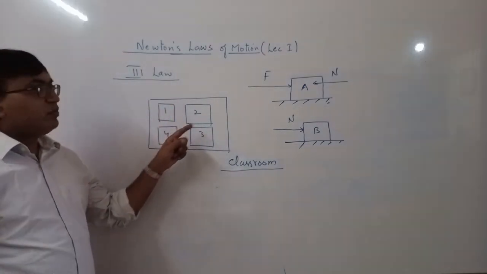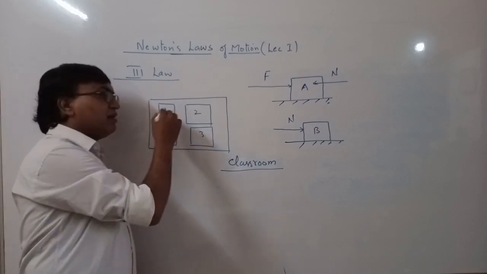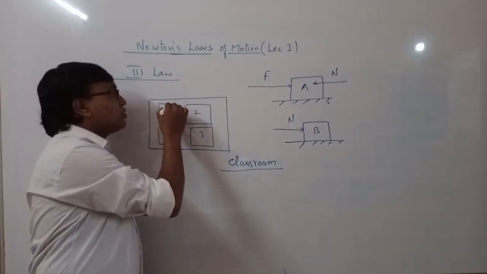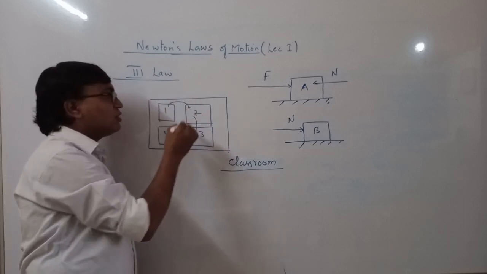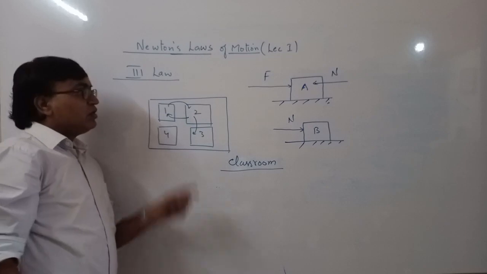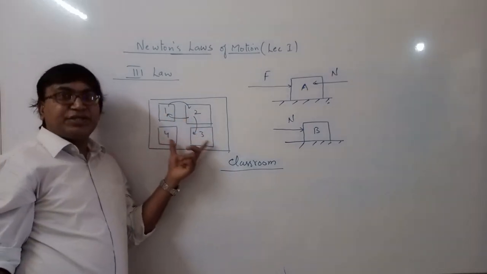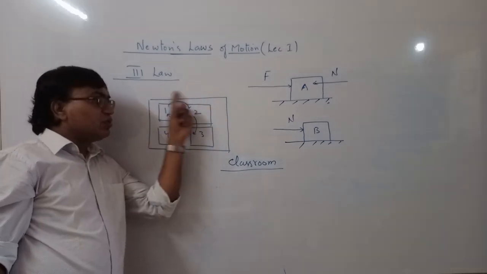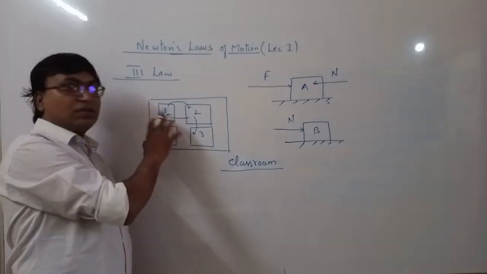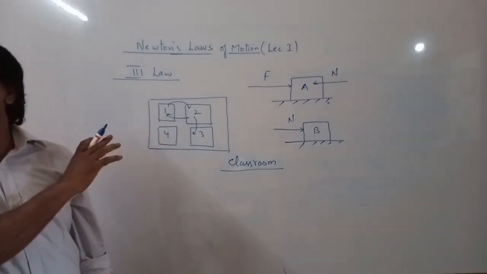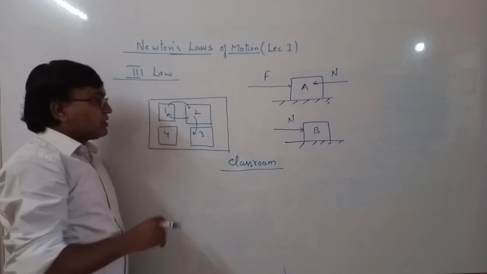If you assume this whole classroom as a system, and now suppose student 1 applies a force on student 2, or student 2 applies a force on student 3 or 1, then these are all internal forces. These are internal interactions. We have assumed this whole classroom as a system, so they are interacting here. So they are internal forces.